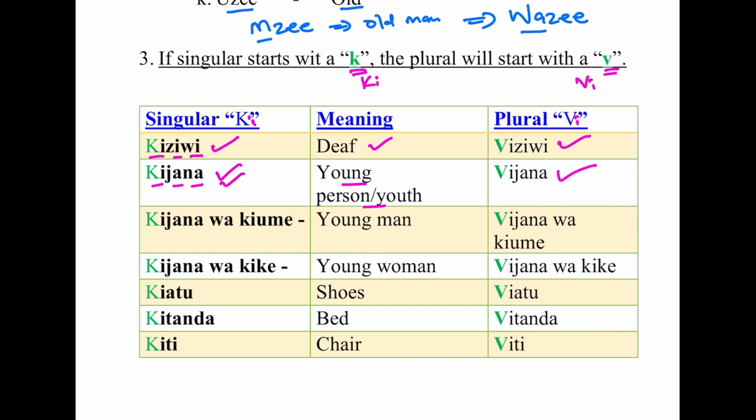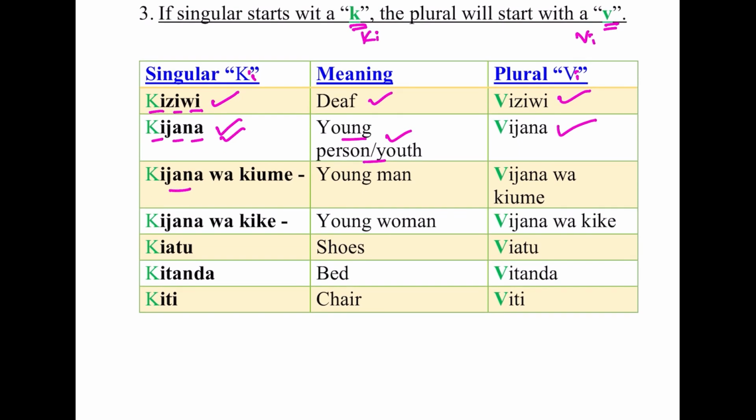So kijana means a young person, and Swahili is not gender sensitive, so it will mean both male and female youth. Kijana wa kiume, kijana wa kike. Look at those. The root word here is uke, which means female. The root word here is ume, which means male.